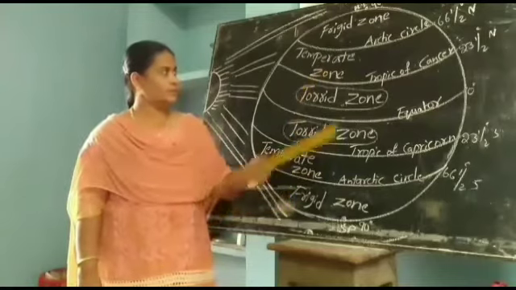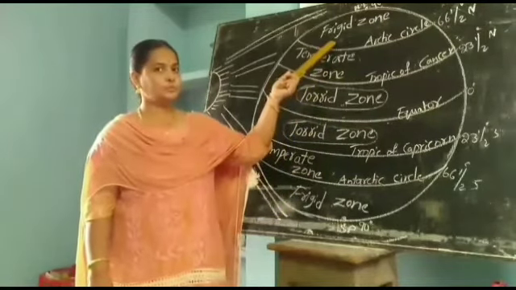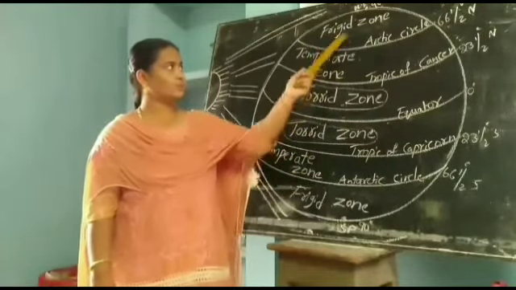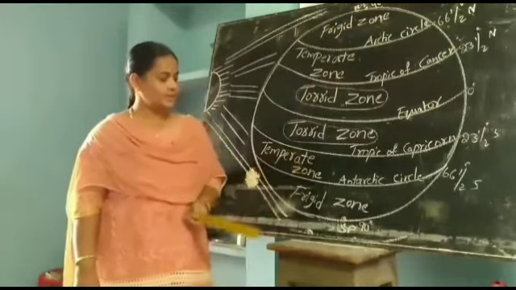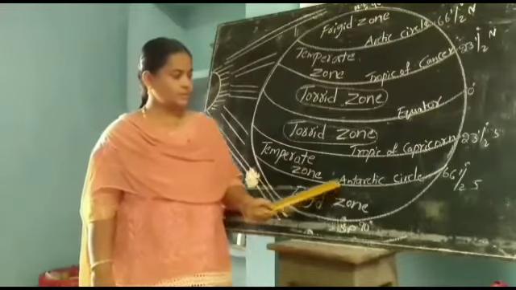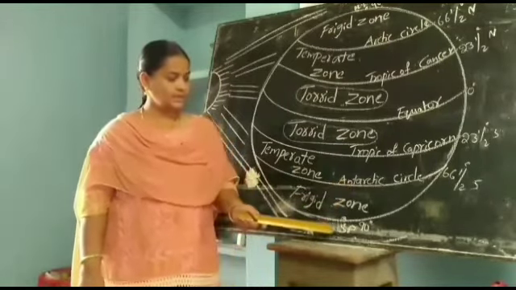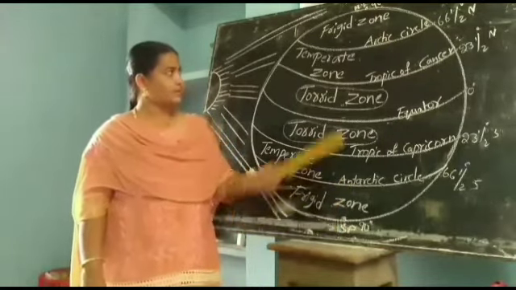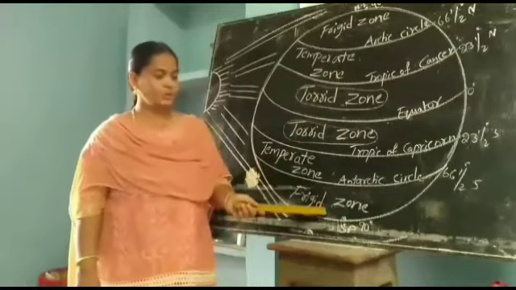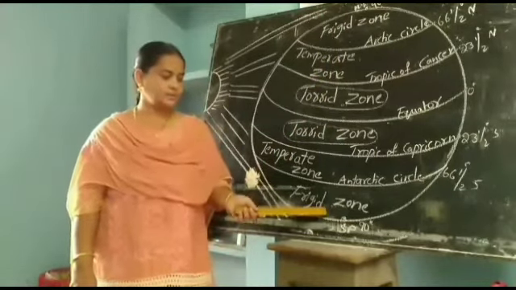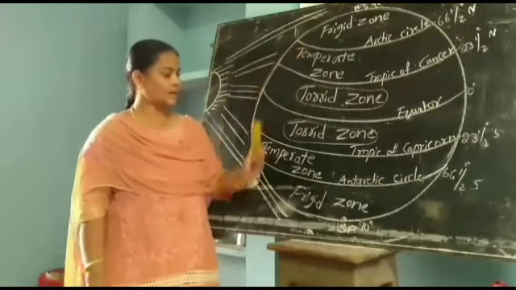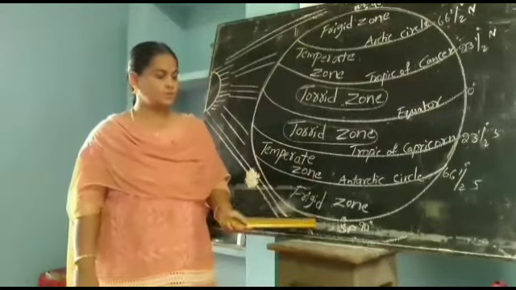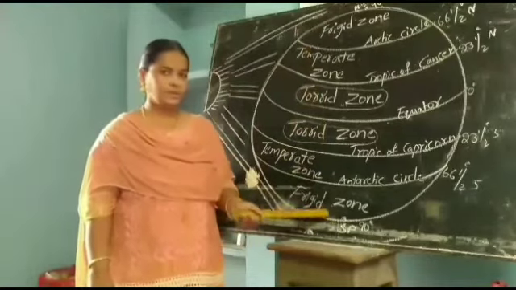And next, this is the frigid zone. The frigid zone is located between the North Pole and the Arctic Circle in the northern hemisphere, and in the southern hemisphere it is located between the Antarctic Circle and the South Pole. The frigid zone climate is always cold because it receives more slanting rays of the sun. So here the climate is very cold.